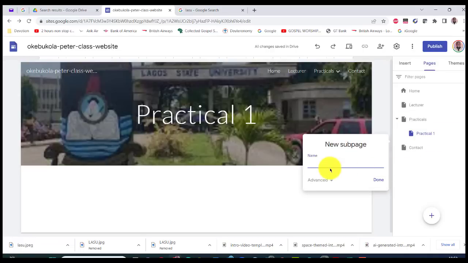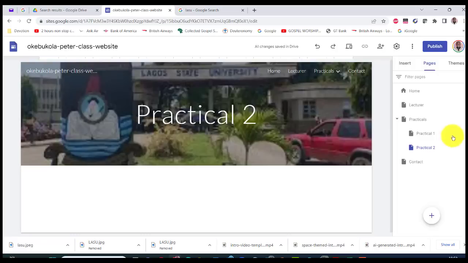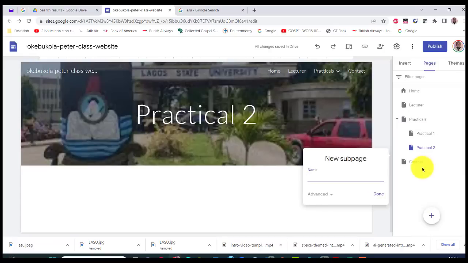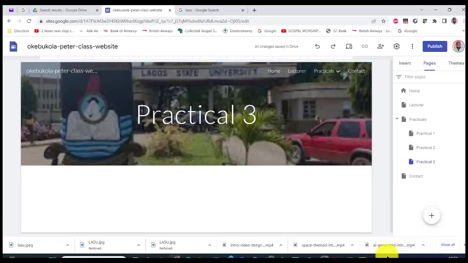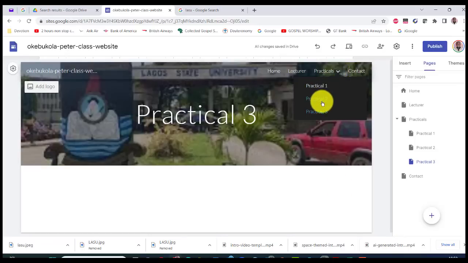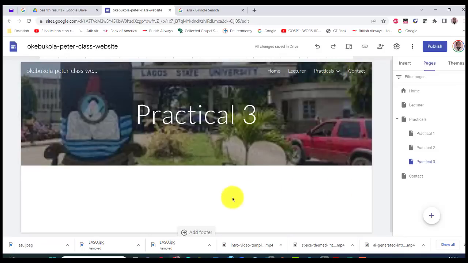When you hit add sub page, you have practical 2 and say done. You can see it has practical 2. Then 3: you'll find 3 dots here. You click on this and go to add sub page, and that's practical 3. We're going to get to practical 13, but let's keep it like this for the purpose of this practical 1. So when you come down, you can see practical 1, practical 2, practical 3. So that is it about setting this up.